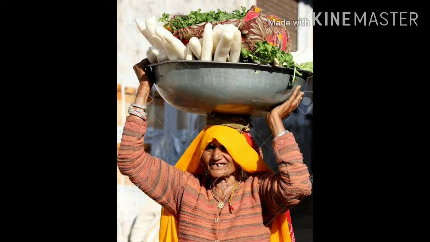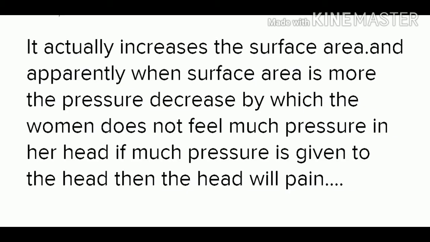We have seen a vegetable vendor carrying a basket on her head. She keeps a twisted piece of cloth on the head below the basket. How does it help the vendor to carry a heavy load of vegetables? It is possible because it increases the surface area, and when the surface area is more, the pressure decreases, by which the woman does not feel much pressure on her head. If much pressure is given to the head, then the head will pain.